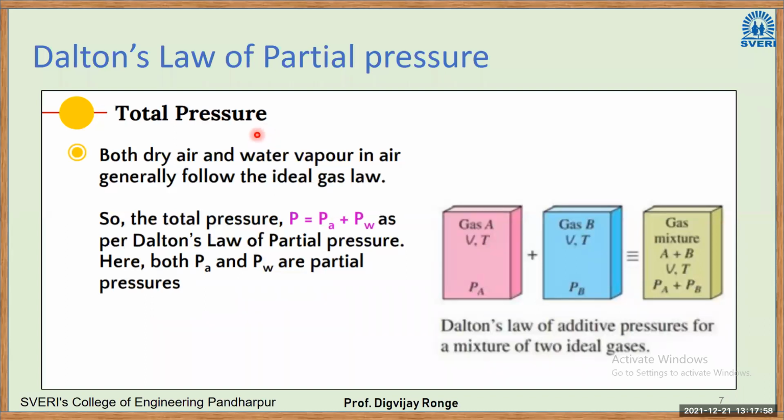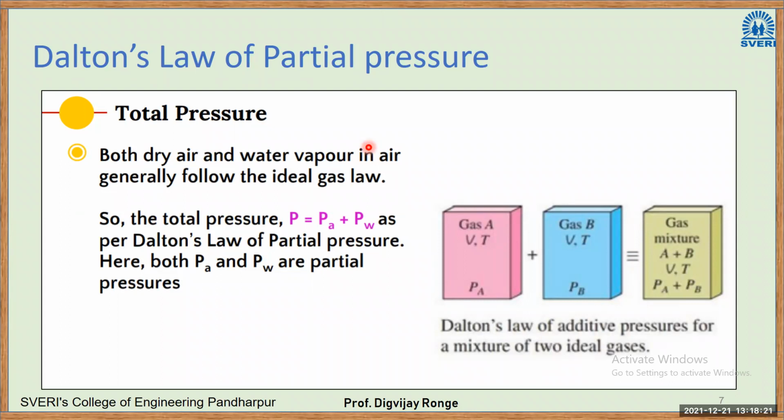Now Dalton's law of partial pressure. This is where this actual chapter starts. What it says is that if you take a sample of air and calculate the total pressure, that total pressure is nothing but a summation of partial pressures. That air will contain water particles and dry air.